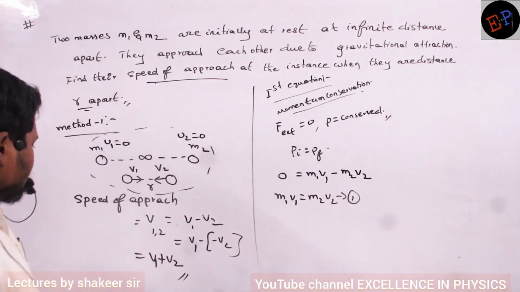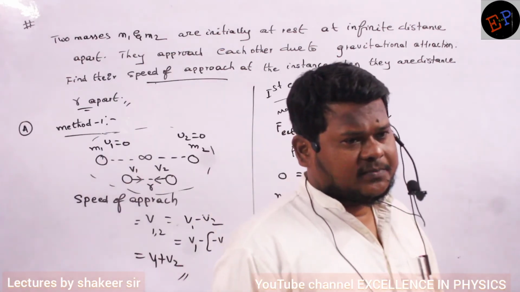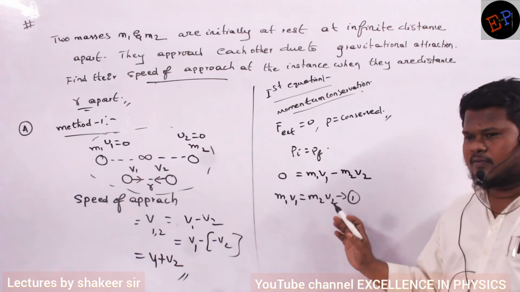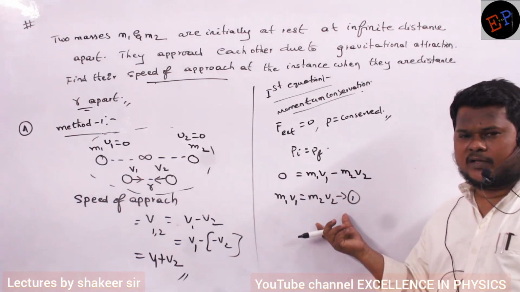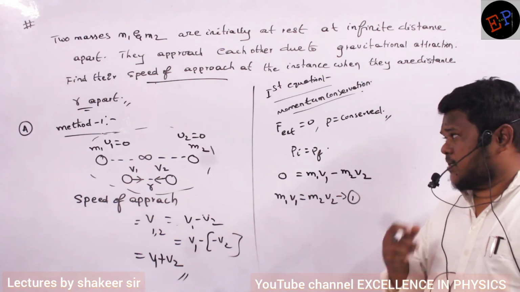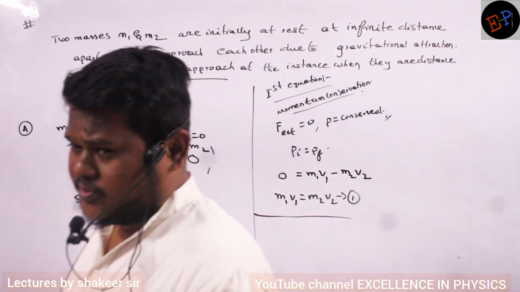Understood, no? So next, I want one more equation. Second equation, from where can I get? Two unknown quantities are there, no? v1 is one unknown quantity, v2 is another unknown quantity. But I have only one equation. I require another equation. Second equation, from where can I get? Tell me, think, where will another equation come from?